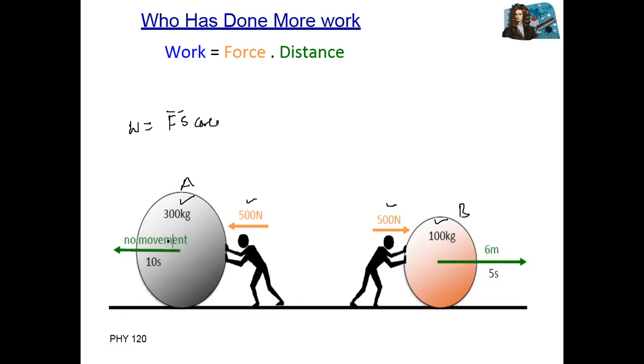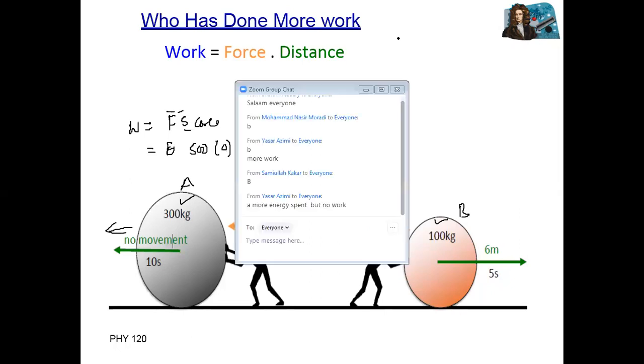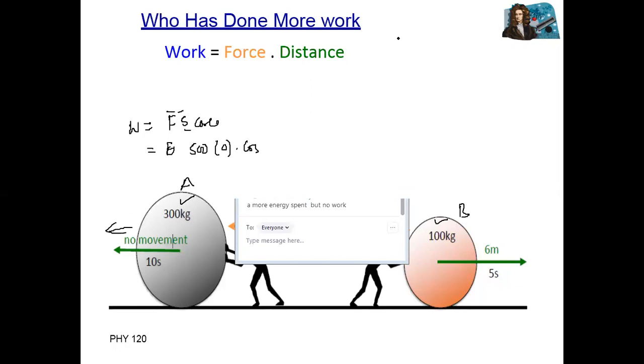Okay, in the first one you can see there is no movement, there is no motion. It means we have force of 500 Newton, displacement, distance covered 0, multiplied by cosine of the angle. You can see movement and force are both in the same direction, so the angle is 0.